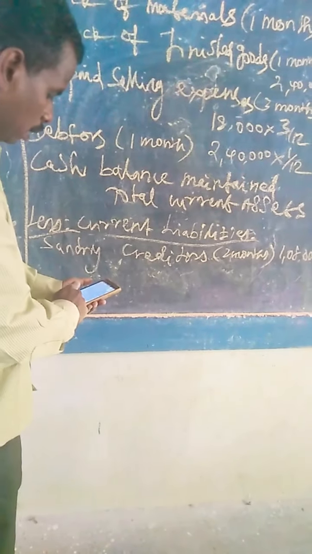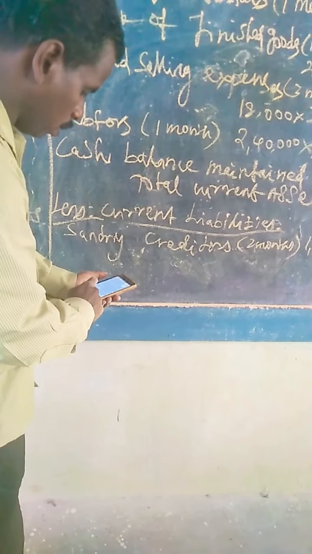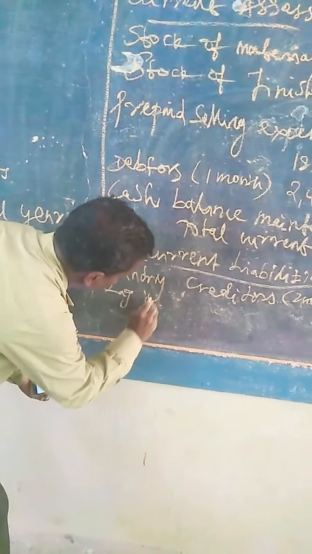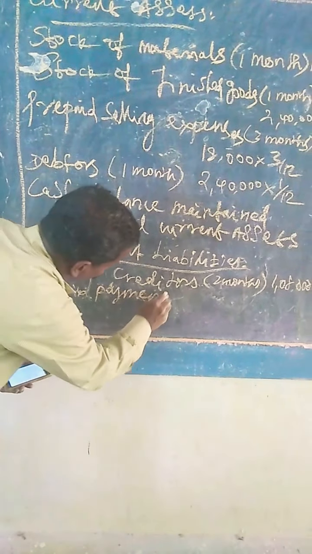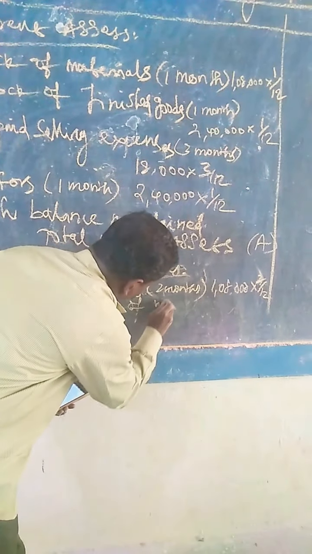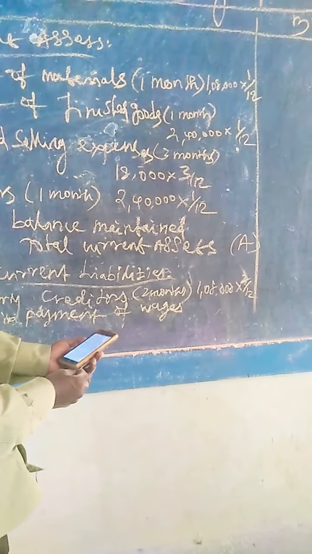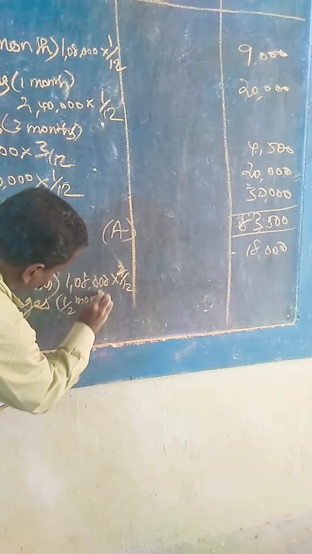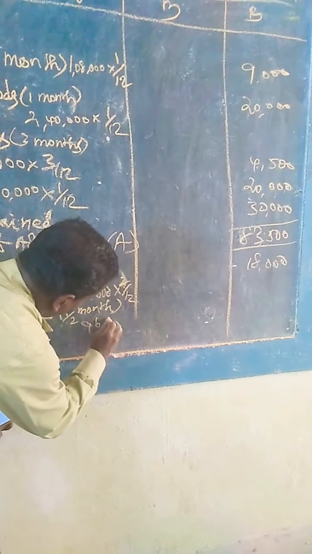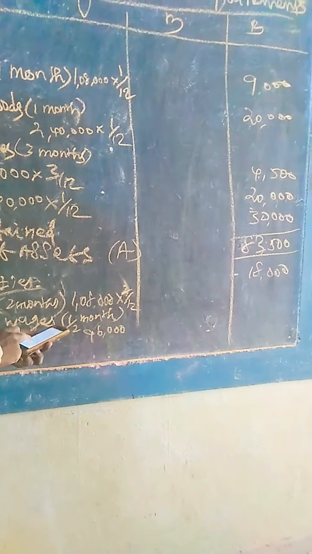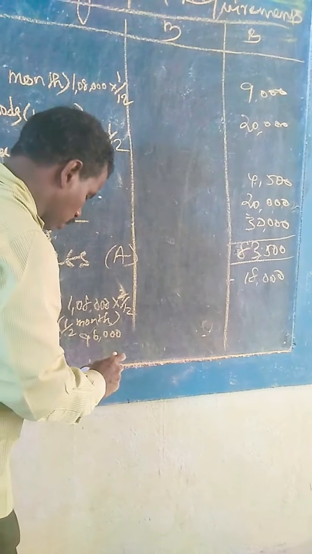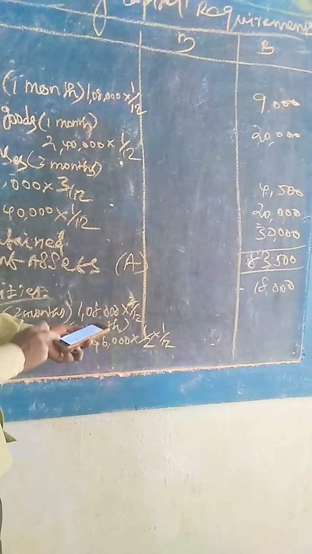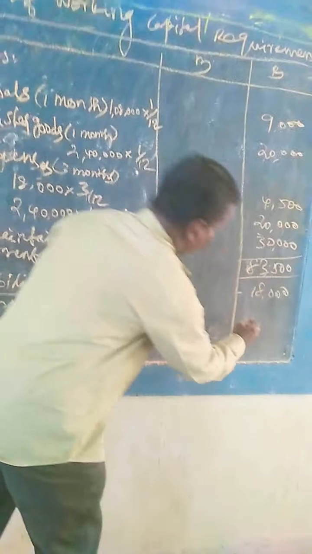The lag in payment of wages. Half a month credit. That is 96,000 into 1/2 into 1/12. Half a month. Total is 4,000.